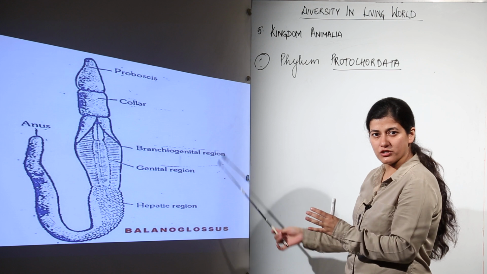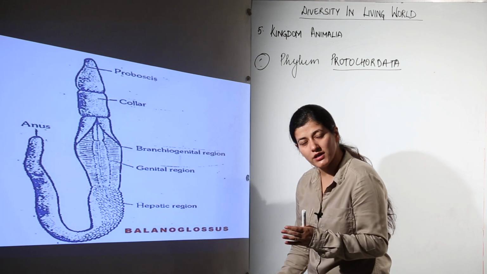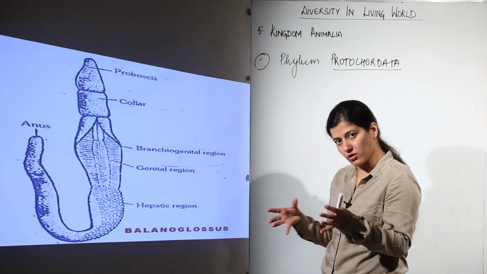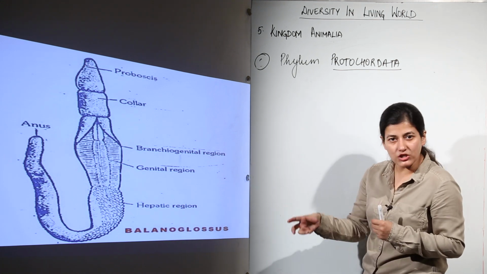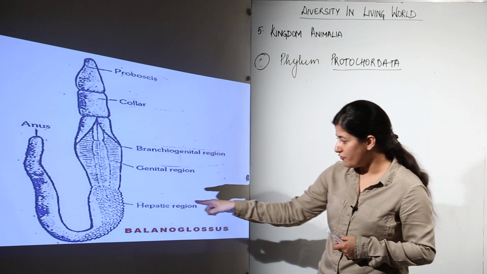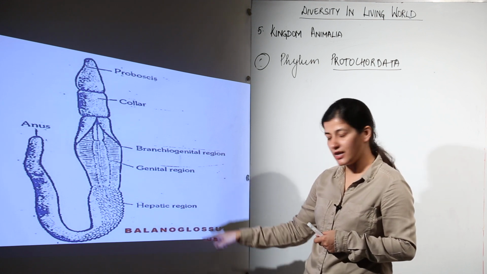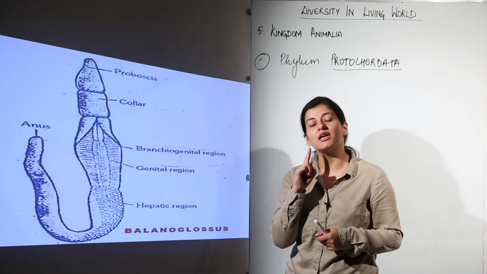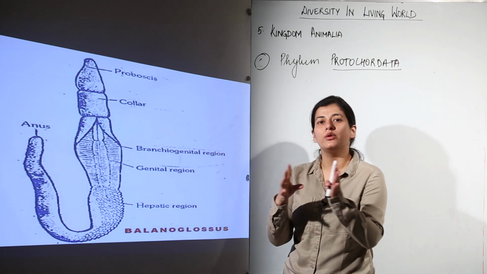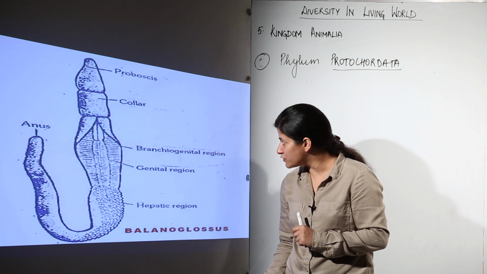Body is properly differentiated into regions, there are organs and organ systems, properly organized. There was a notochord which was present in the initial stages. We have the example of Balanoglossus. This is a scientific name, you have to remember it. They are worm-like organisms basically, which are exclusively marine, found in the oceans.